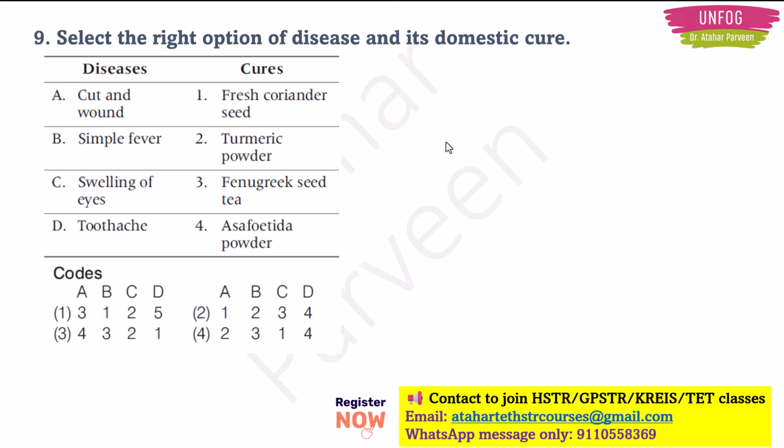That no infection will happen, and if there are any bad microorganisms or bad bacteria which are present on the cuts and the wounds, it will kill those. It will not let it happen. So for cuts and wounds, we need something that is antiseptic and something that is antibacterial.